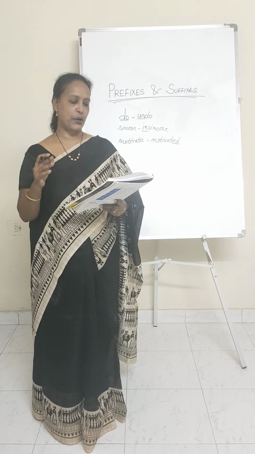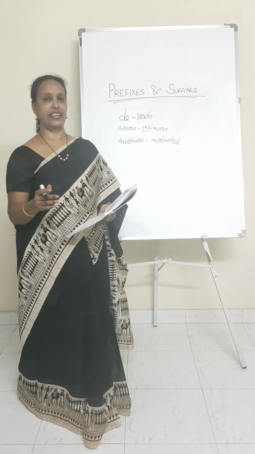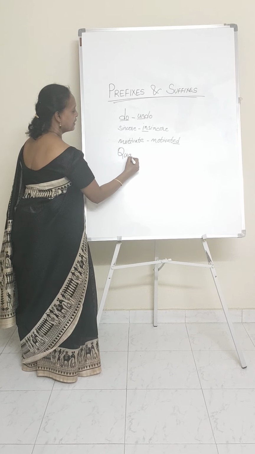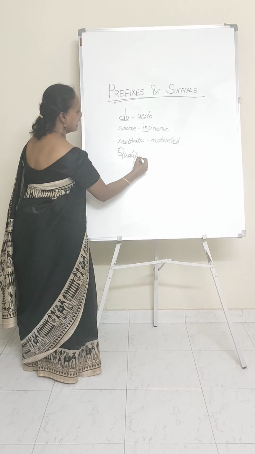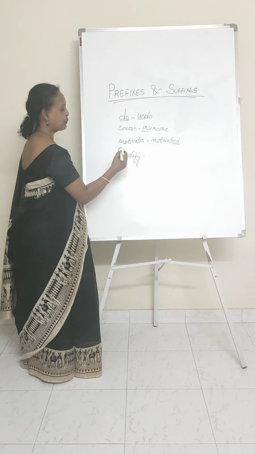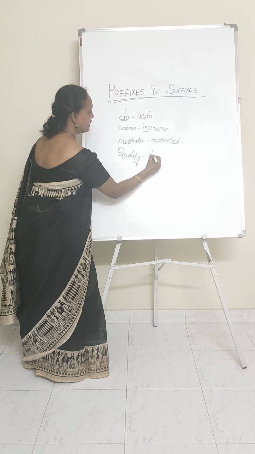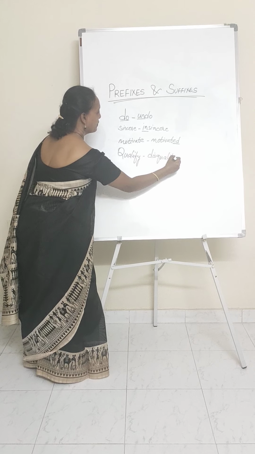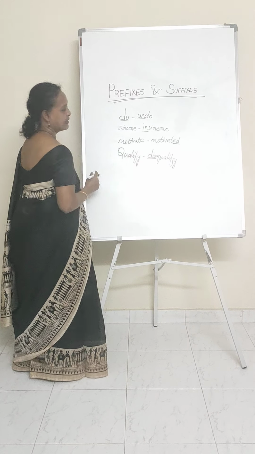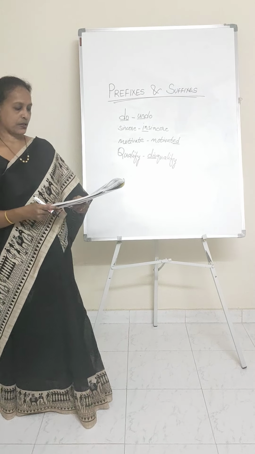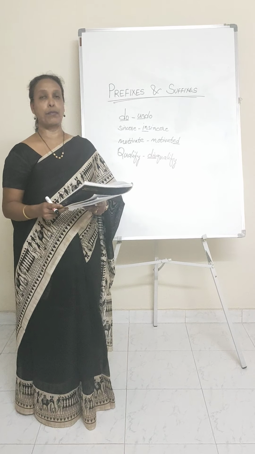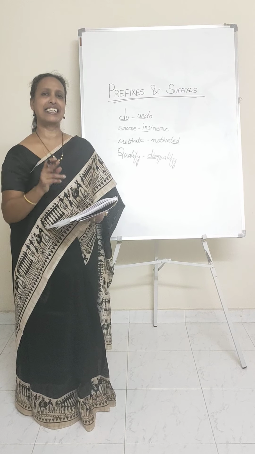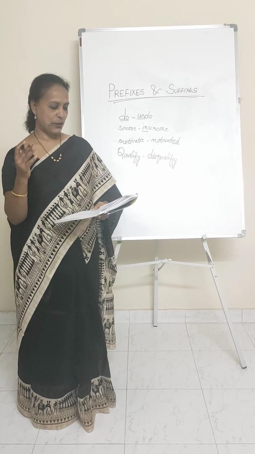So in the same manner, look at the next one, qualify. What do you think? You have to make it the opposite. In case you have to make it an opposite, you have to add a prefix which says disqualify. Disqualify. That prefix makes it the opposite of qualify. The next one is possible. This is very easy, right? You got the right word. Yes, you're right. It is impossible.